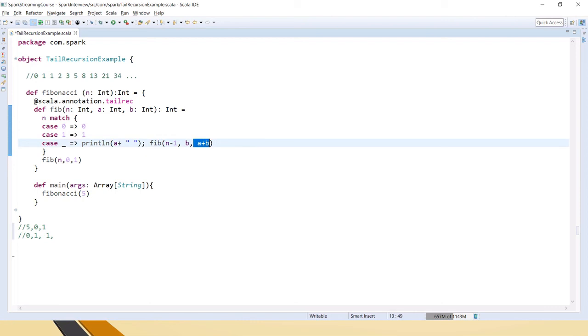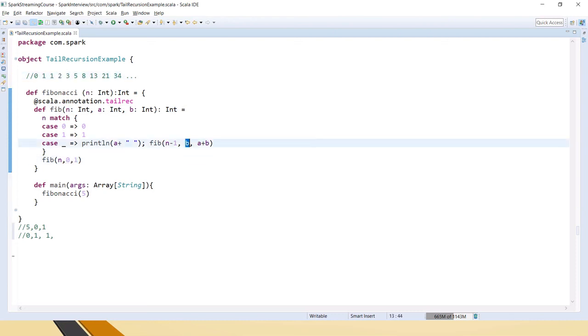It's a bit confusing. If you notice here, from the input we are always subtracting 1, and we are passing the b value to a, and the b value is what was computed in the previous step by summing up a and b. This is where we have summed up the total, and this is where we are passing the previous one, like if this is a, then this is b, right?